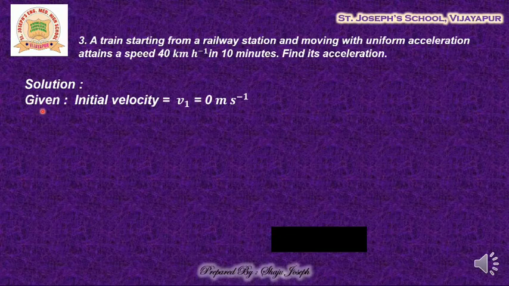What is given? Initial velocity v1 is 0 meter per second. How do you know that? It's not mentioned here. The train starting from the railway station means the train has not started yet. It starts from the railway station. Its initial speed is 0 or initial velocity is 0 because it is starting from rest. So there is no need of converting from kilometer per hour to meter per second, because no matter what the unit, the magnitude is 0. So 0 into anything is 0. So initial velocity is 0 meter per second.